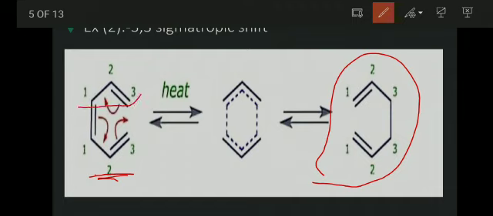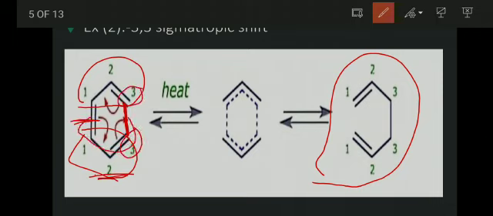Here we give numbering to this compound: 1, 2 and 3, 1, 2 and 3. The formation of a sigma bond takes place between these carbon atoms. One bond is broken, and that bond is shifted here, and this pi bond is shifted here. This indicates that the breaking and making of bonds take place simultaneously.